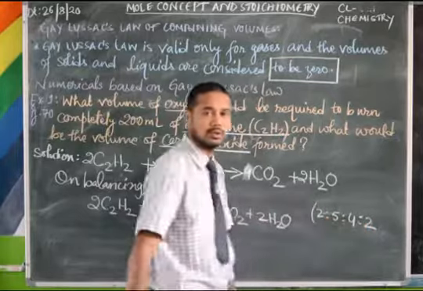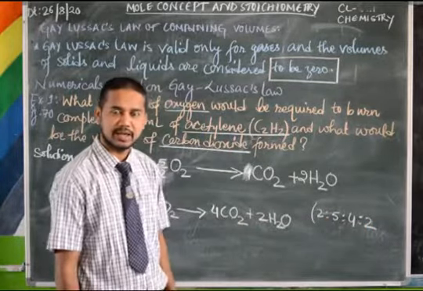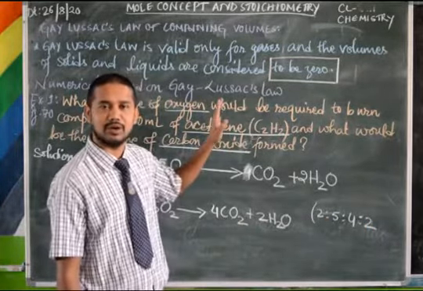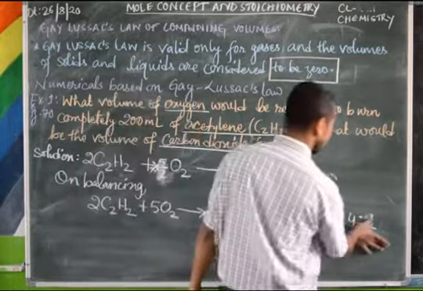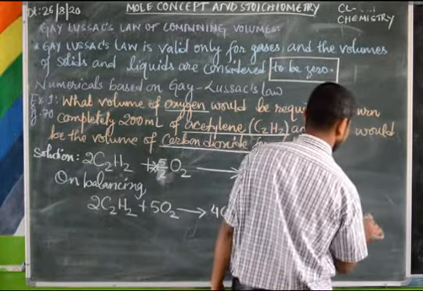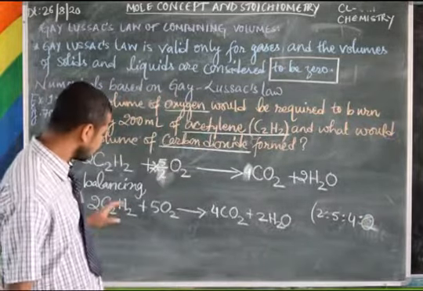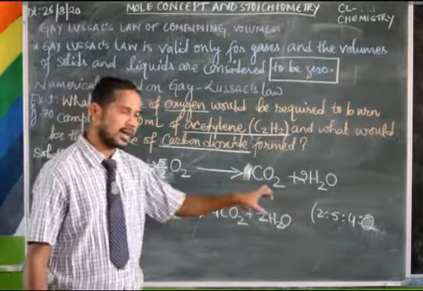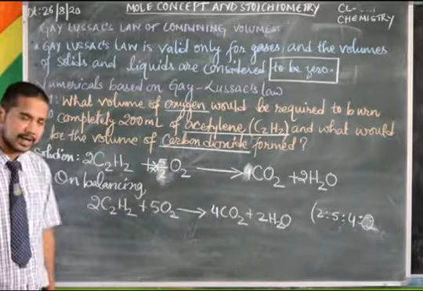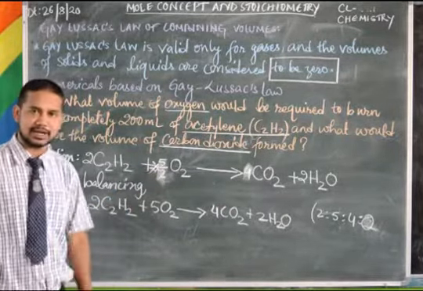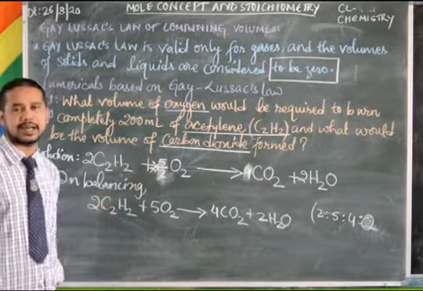If I have to write the ratio here, 2:5:4:2. Can I write 2? No, because water is liquid. And in Gay-Lussac's law, the volume of liquid is considered to be 0. So the ratio is a whole number ratio. We are not getting a fraction. But if you write 5 by 2, it will be a fraction. So you have to remove that.